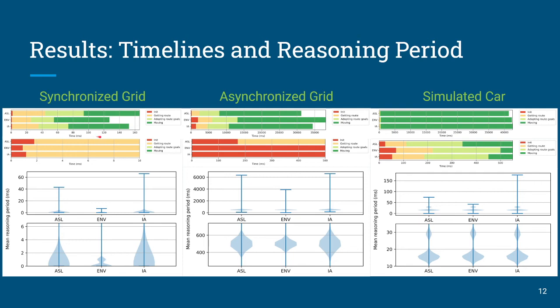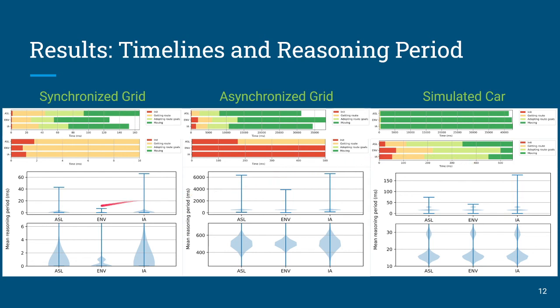Now, if we look over at the asynchronous environment, such as our grid and our car, things turn on their head a little bit. The agent now needs to use some overhead of going through ROS to communicate with its sensors and actuators. Now, in this case, agent speak is actually the fastest, followed by internal action, and then environment, which is the slowest. That's also the case here with the simulated car. Agent speak's the fastest, followed by internal action, and then the environmentally supported.